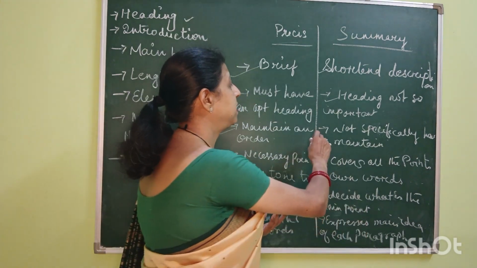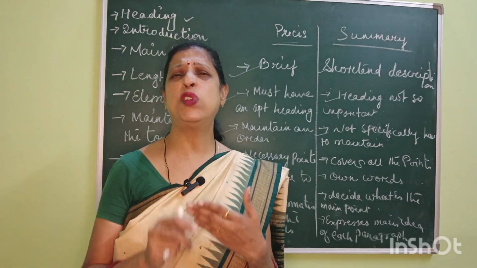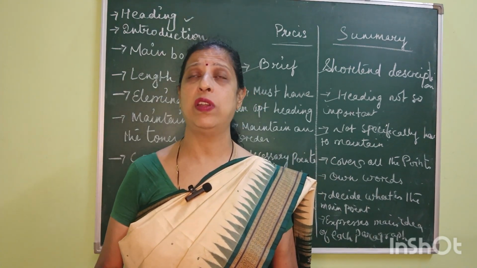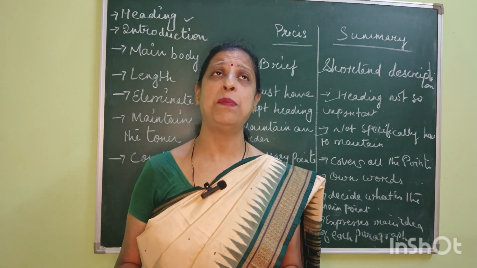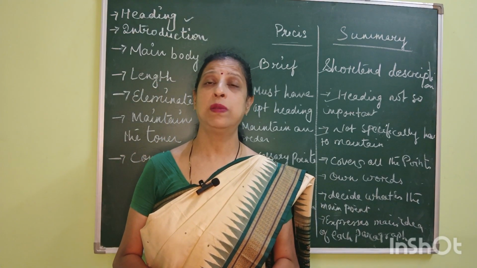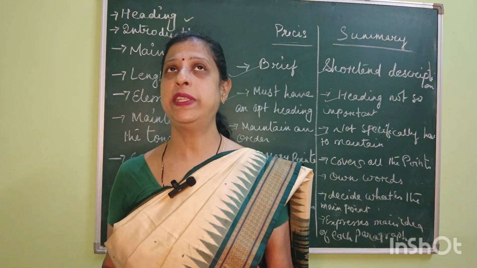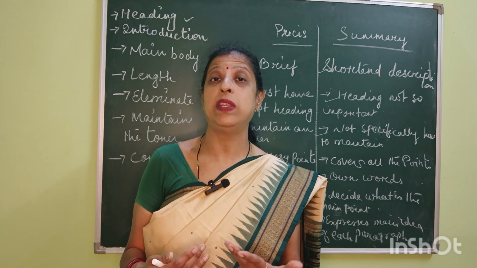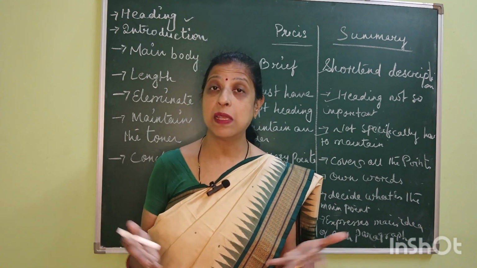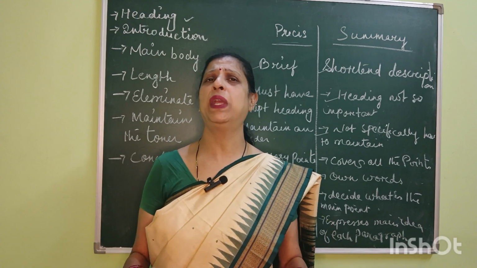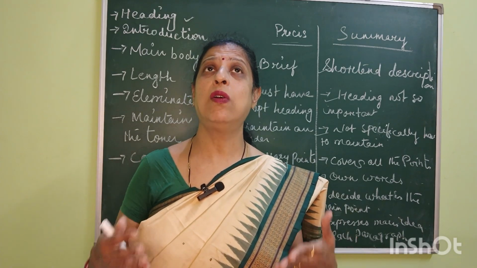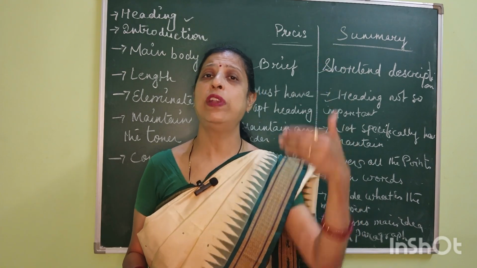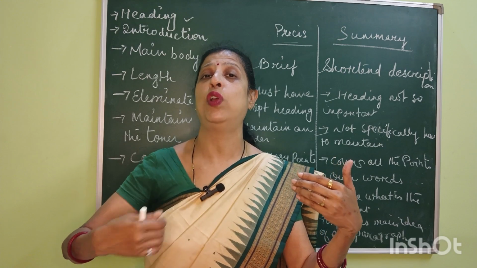But in summary writing, you don't need to specifically maintain any order. For example, suppose a poem, Road Not Taken. After reading the poem, if I ask you to describe the poem or write its summary, you can just begin by saying what the Road Not Taken is. A definition is necessary, meaning we first define the meaning of Road Not Taken.